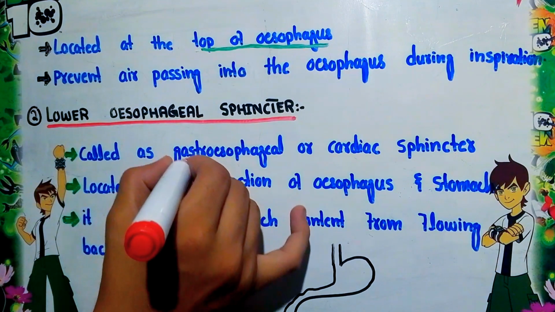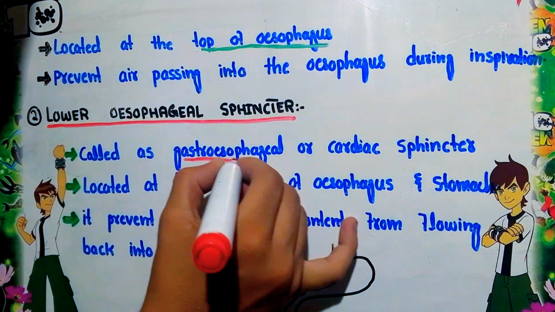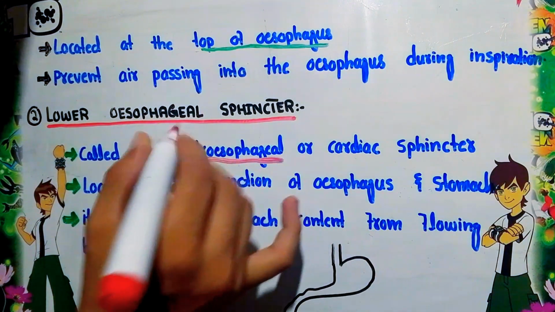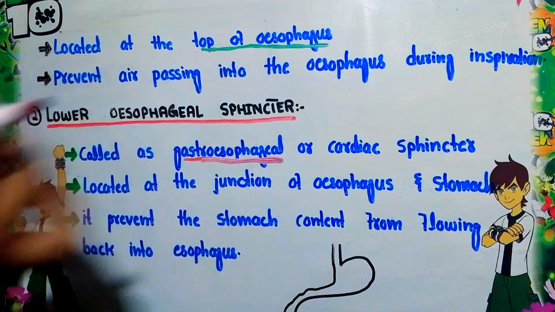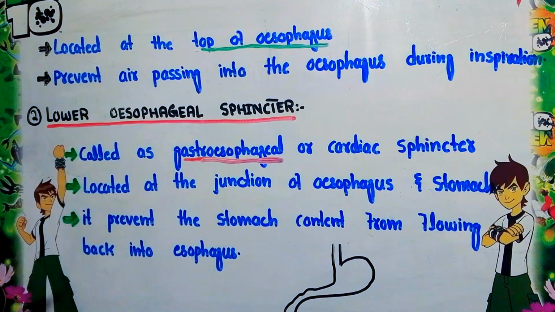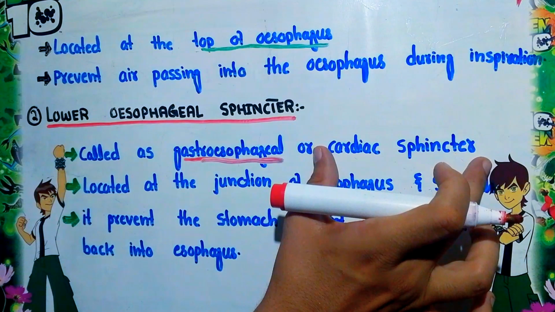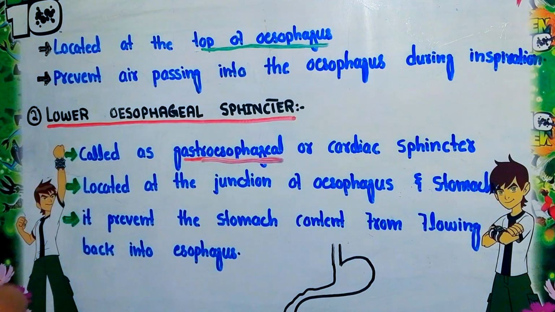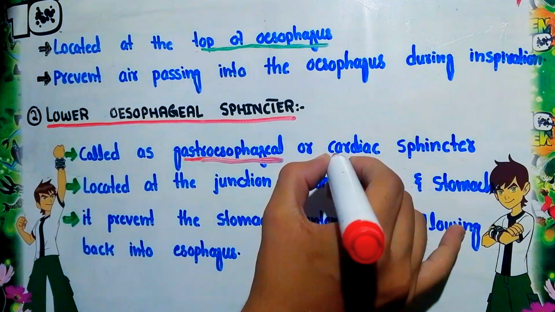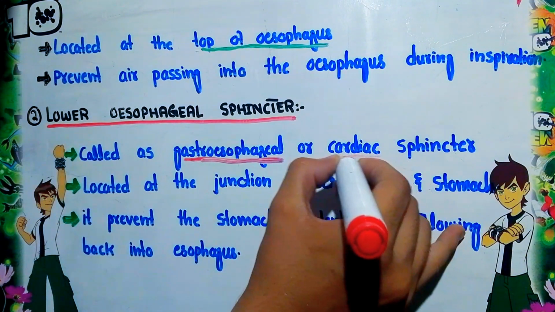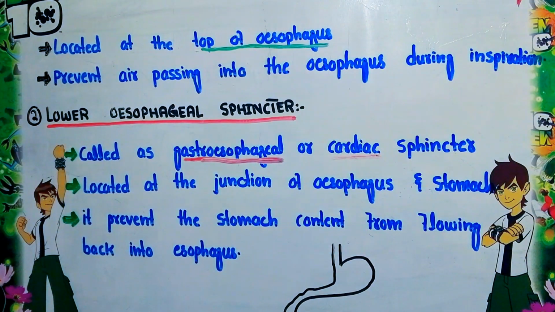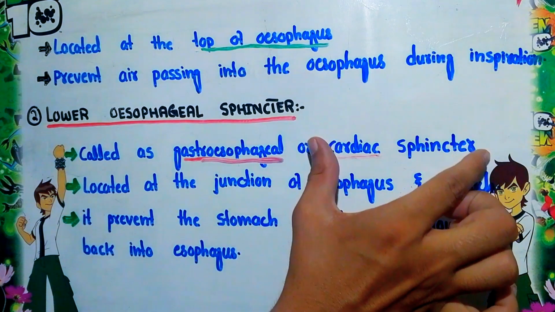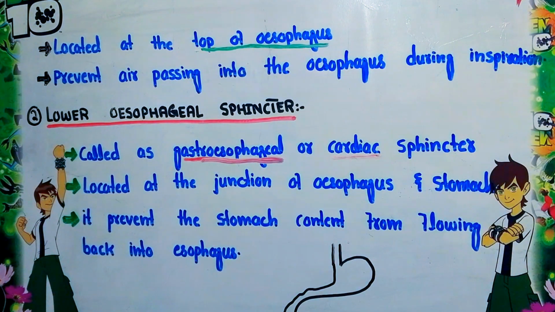As this sphincter is present near the stomach, it is called the gastroesophageal sphincter. Now the next name is cardiac sphincter. Why is it called the cardiac sphincter? As this sphincter is located near the heart, that's why it is called the cardiac sphincter.